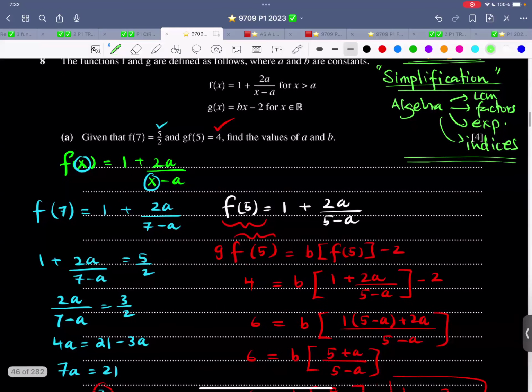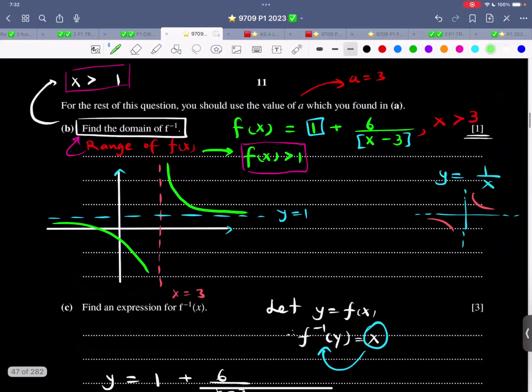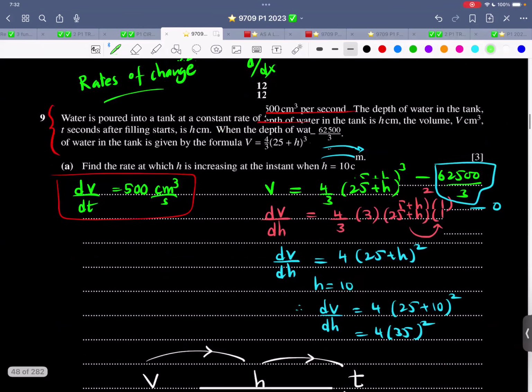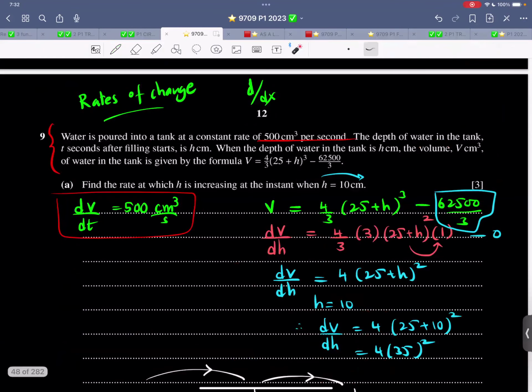So now this is functions. I think there was a part of differentiation. My bad. That is not this one, this one. So now the rates of change, let's talk about it. Water is poured into a tank at a constant rate of 500 centimeter cube per second. So centimeter cube per second, that is rate of change of volume, with respect to time, definitely. So this is dV by dt.